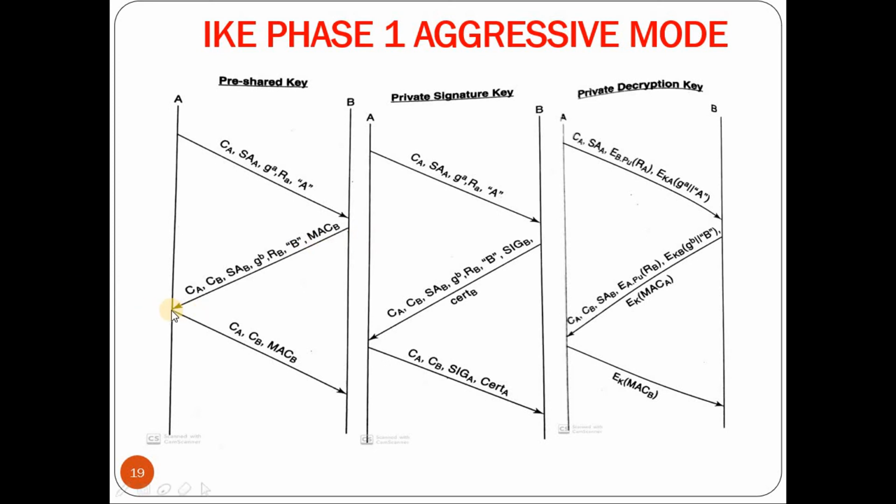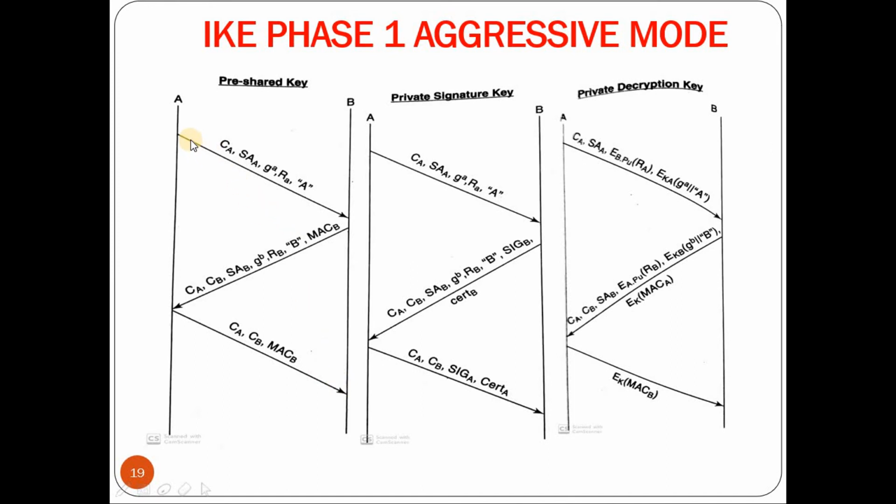So in the third message, A will send the MAC of A that is just now computed, along with the cookie of A and cookie of B. On receiving this, if the MAC received in message 3 is equivalent to the MAC that B computed, then B has authenticated A.